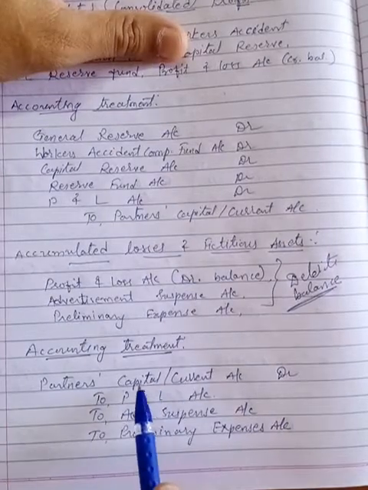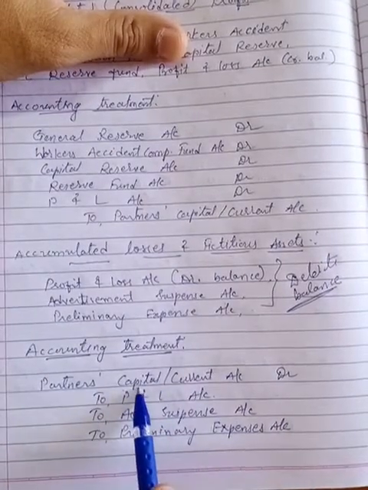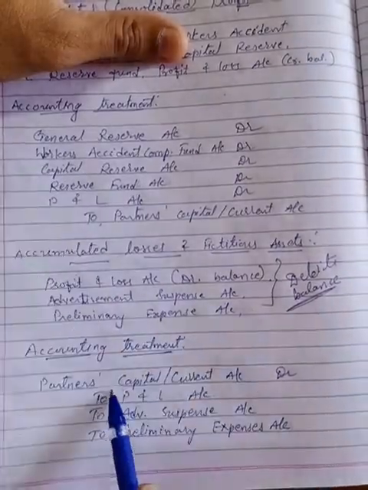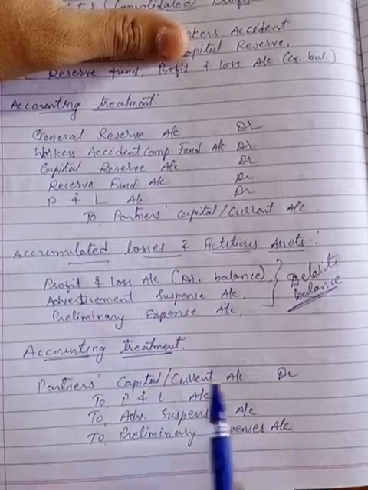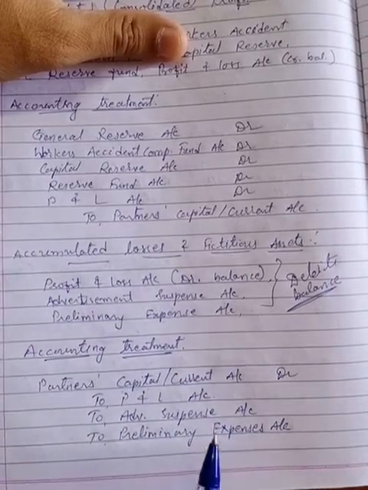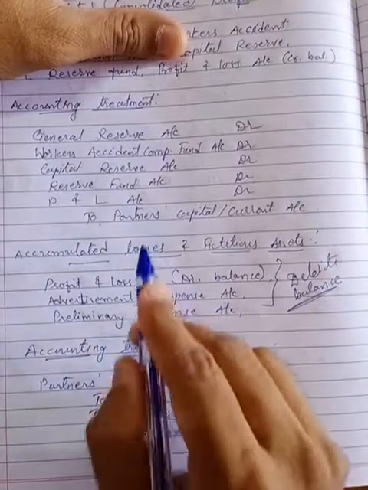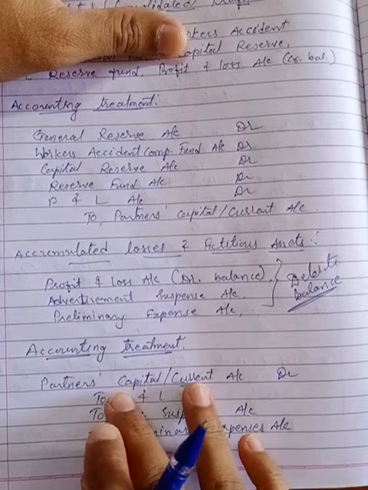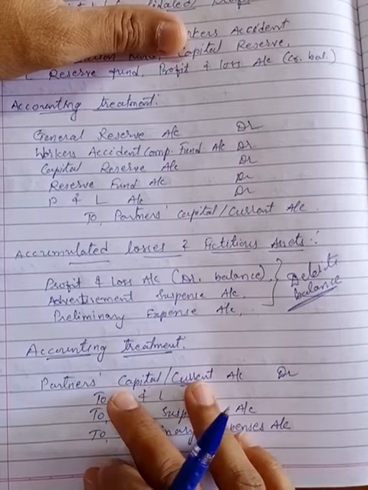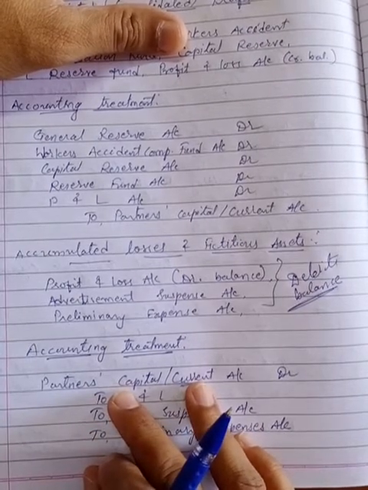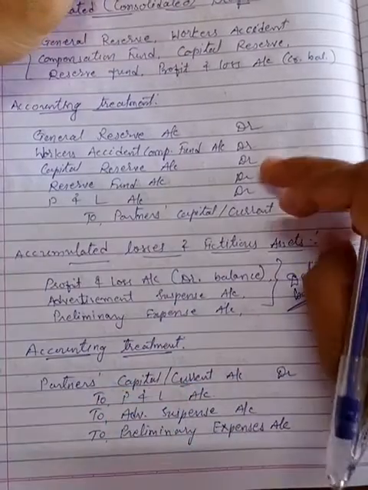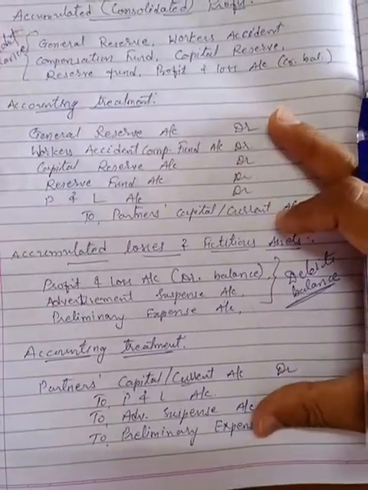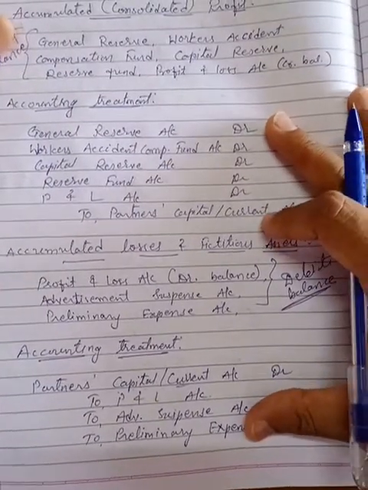And why am I writing profit and loss account, partners' capital or current account? You know that if we are preparing the capital account under the fluctuating capital method, then it is transferred to the capital account directly. But if we are preparing the capital account under the fixed capital method, then these profits or losses both will be transferred to which account? Current account in that case. So that is why I am using both words. According to the case, you have to write the account name, capital account or maybe current account. Okay, so these are the two entries. Now it was the last part remaining regarding accounting treatment of accumulated profit or loss.